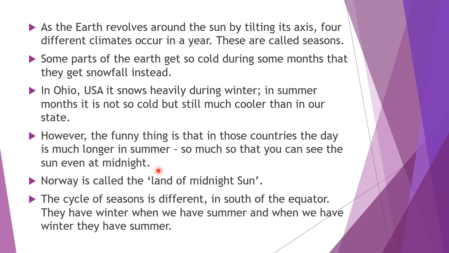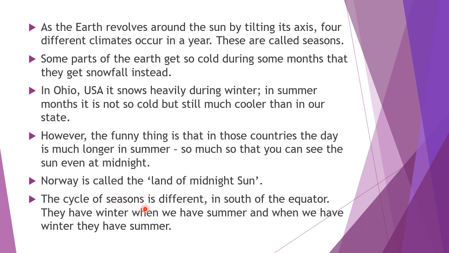Mostly it happens in the polar regions. Norway is one such country. It gets the sun even at midnight, because of that reason Norway is called the land of the midnight sun.